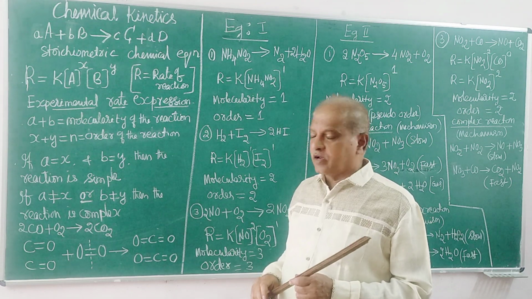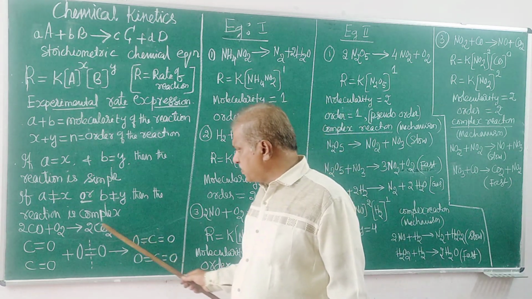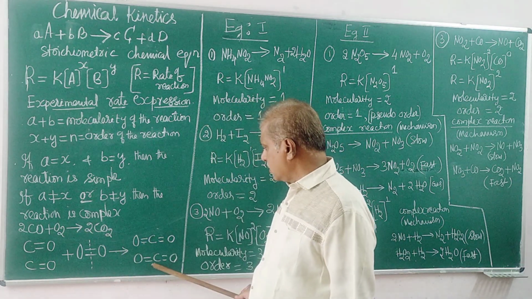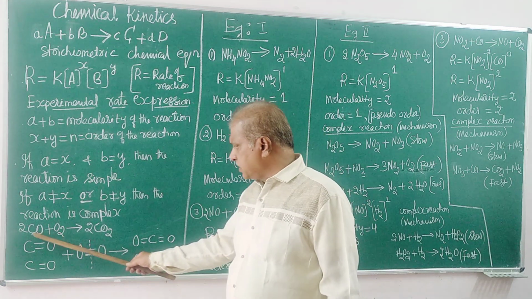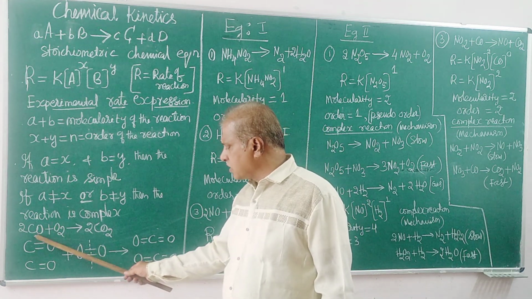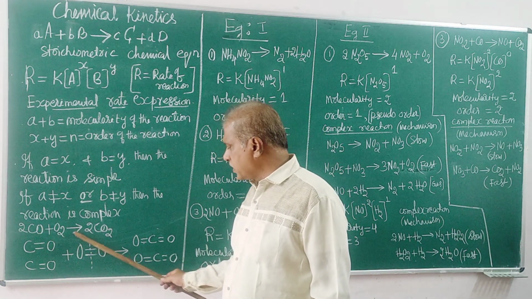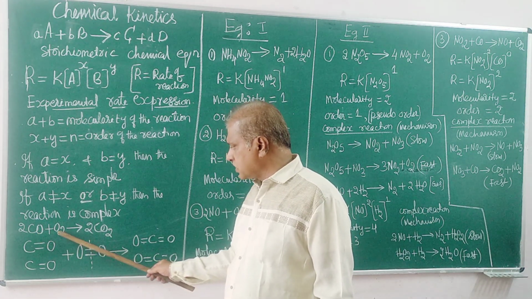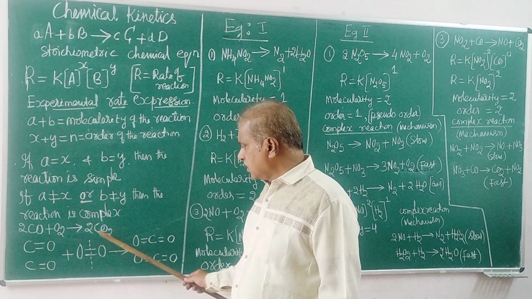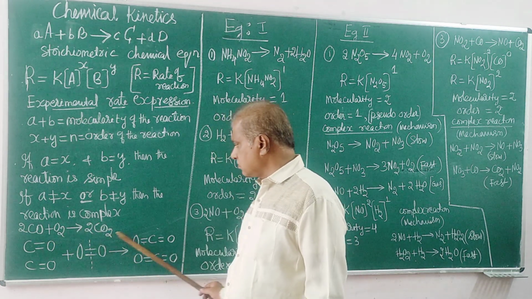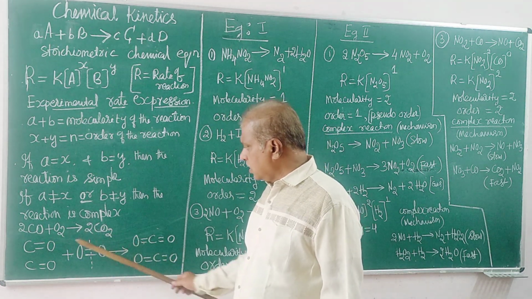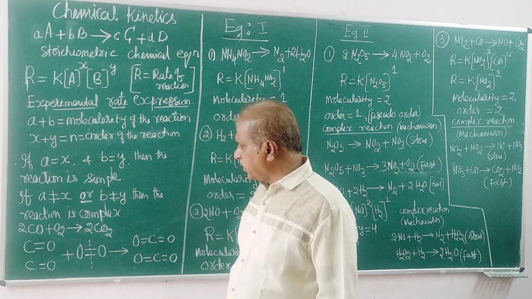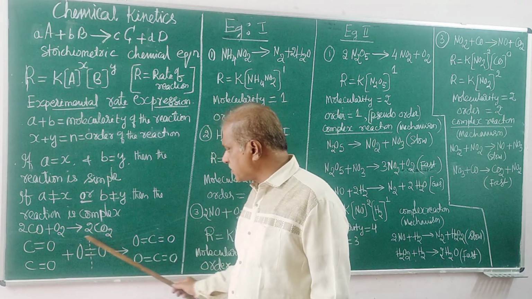To understand clearly, I will take one typical example like this. The chemical reaction is the oxidation of carbon monoxide to give carbon dioxide. Carbon monoxide is a gas, oxygen is a gas, carbon dioxide is a gas. It is a gas phase reaction. This is the stoichiometric chemical equation.